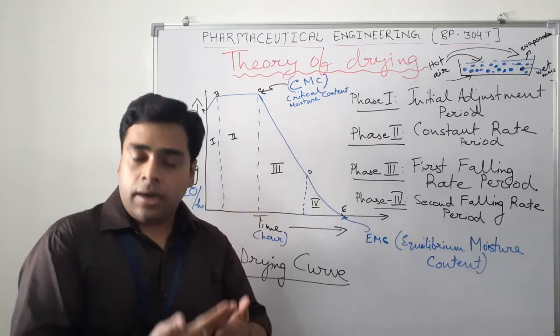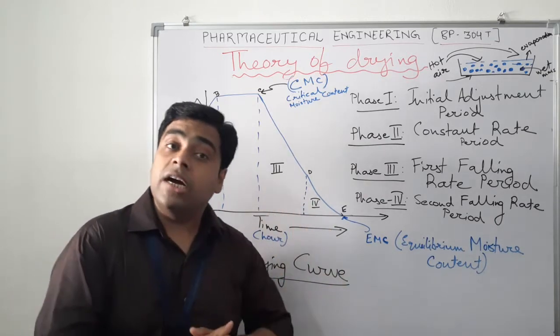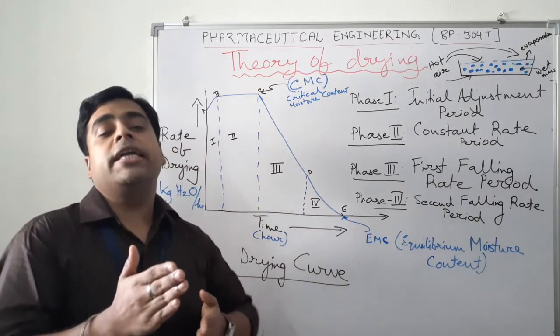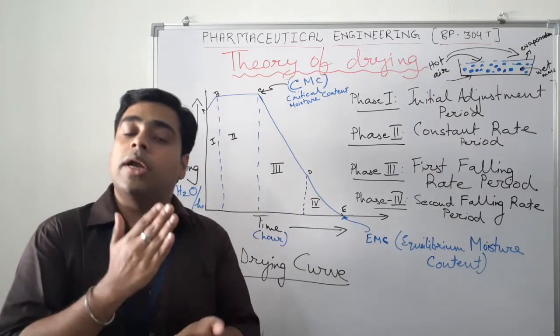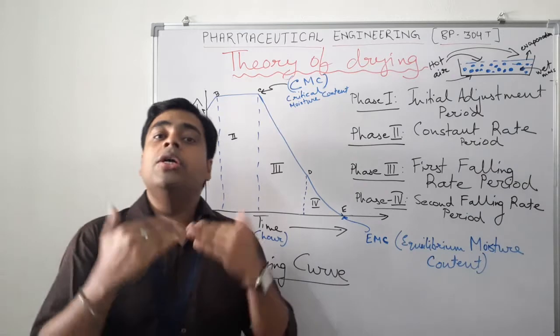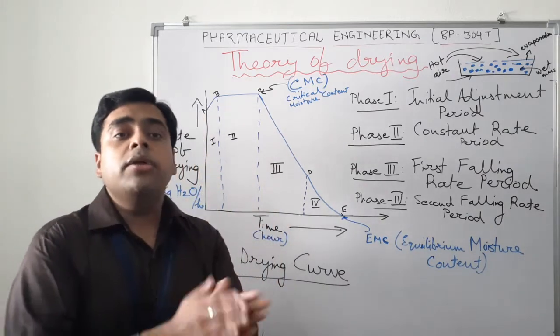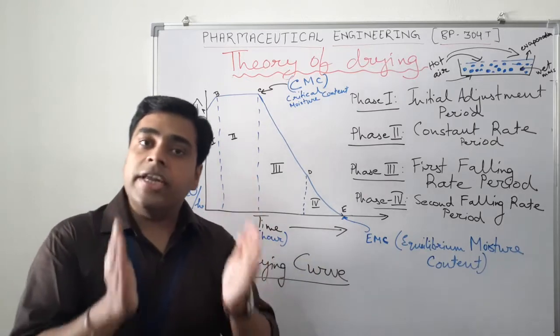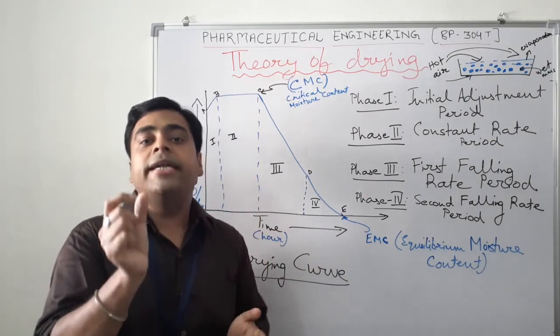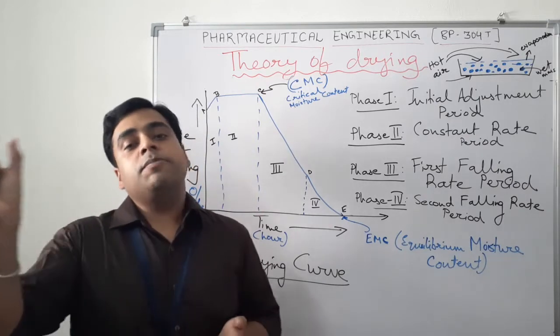So to draw the different drying curves, we should get the moisture content of that particular wet mass at different time intervals, and we should calculate the rate of drying, which is proportionate to the time taken. In an industry, the term rate is designated as the work done with respect to the time taken.